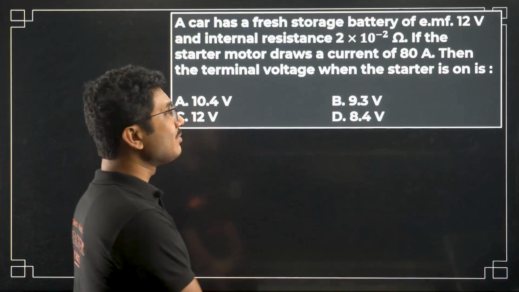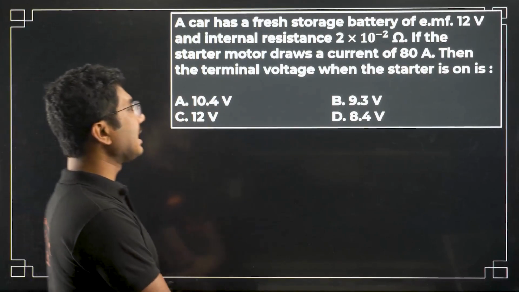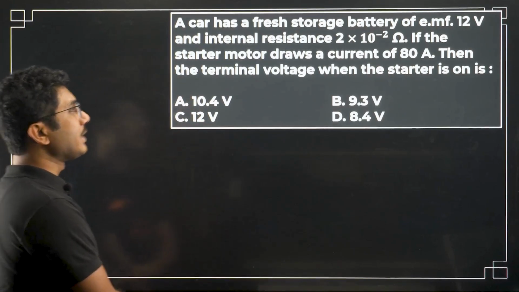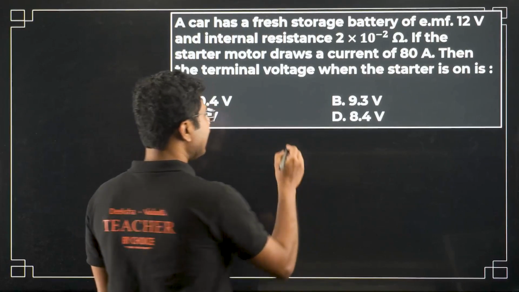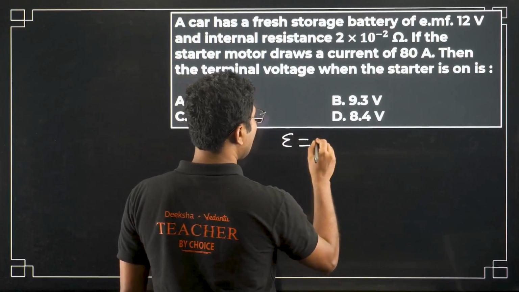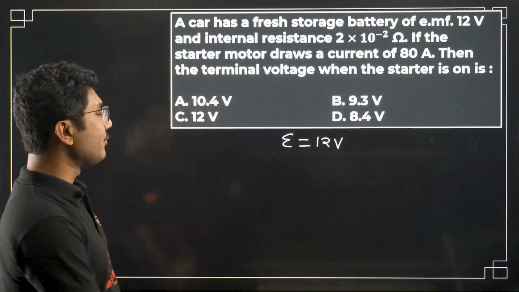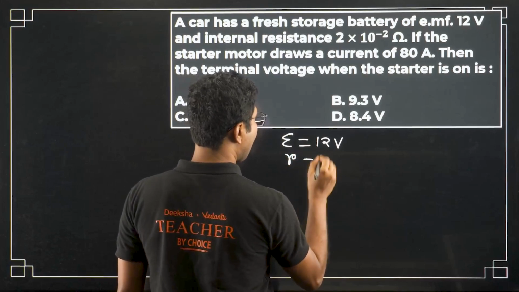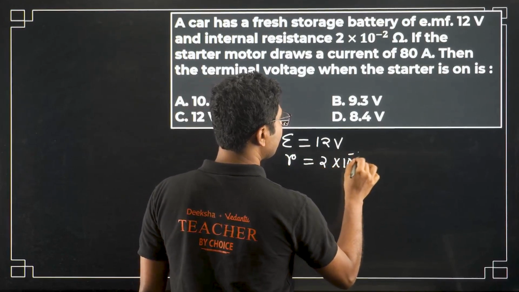So battery means more than one cell. If the starter motor draws a current of 80 ampere, then what is the terminal voltage when the starter is on? The battery EMF is given by 12 volt. The internal resistance is given by 2 into 10 to the power of minus 2 ohm.